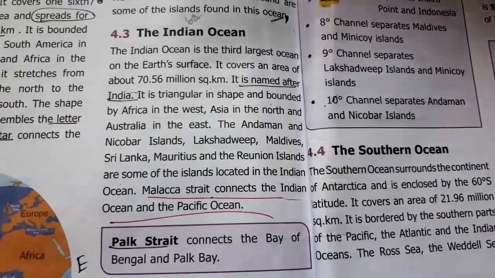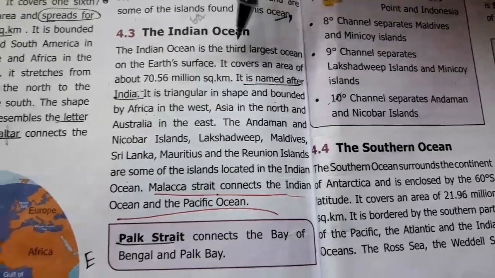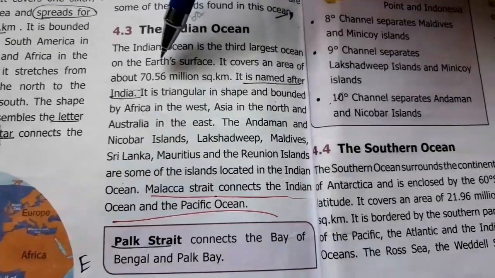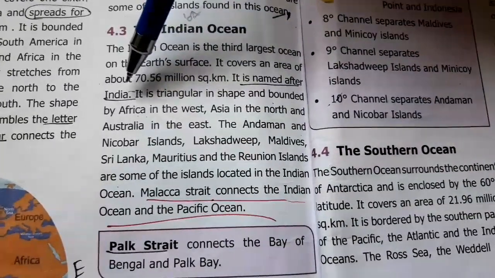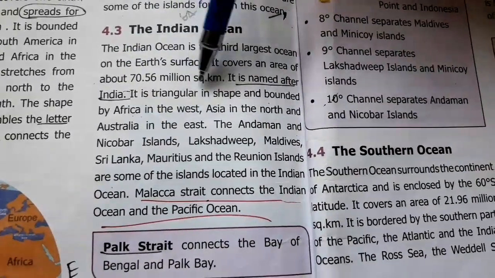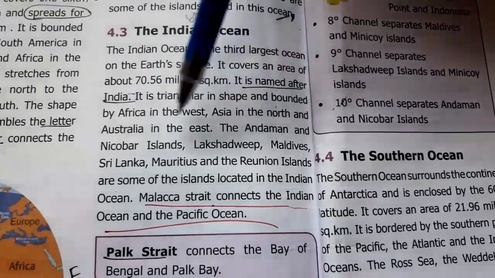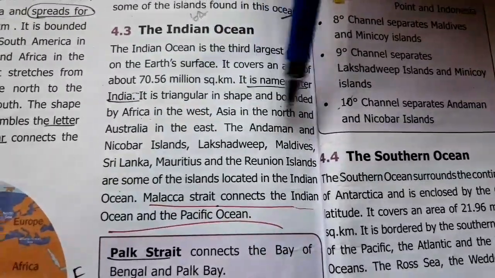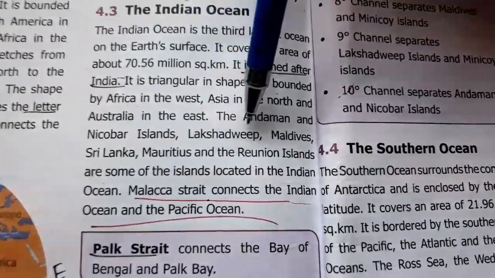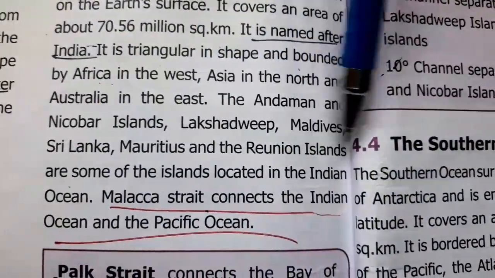Now let us see about the Indian Ocean. The Indian Ocean is the third largest ocean on the Earth's surface. It covers an area of about 70.56 million square kilometers. It is named after the country India. It is triangular in shape and bounded by Africa in the west, Asia in the north, and Australia in the east. Some of the islands in the Indian Ocean are the Andaman and Nicobar Islands, the Lakshadweep Islands, Maldives, Sri Lanka, Mauritius, and the Reunion Island.